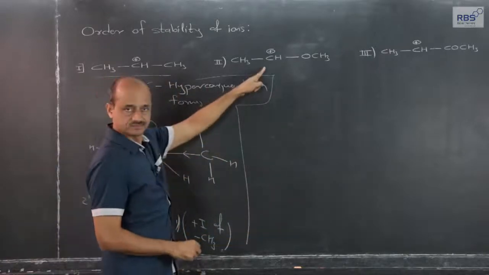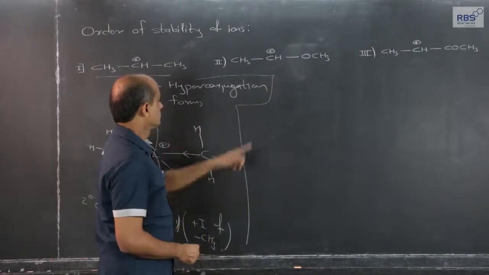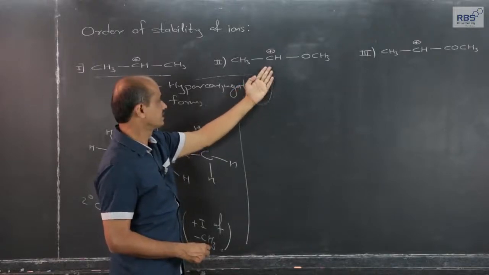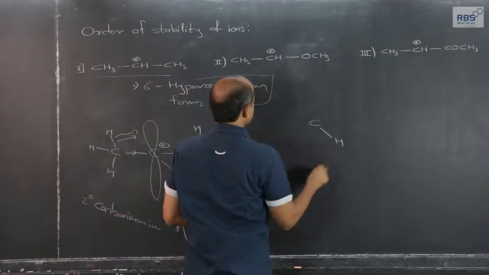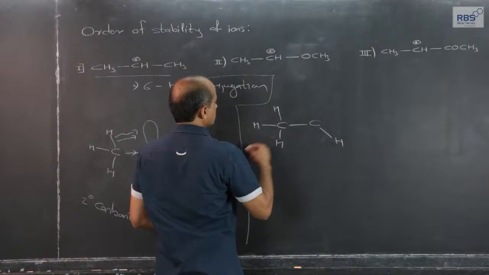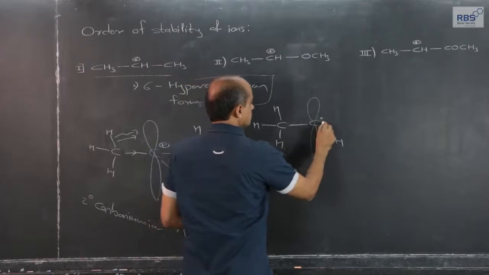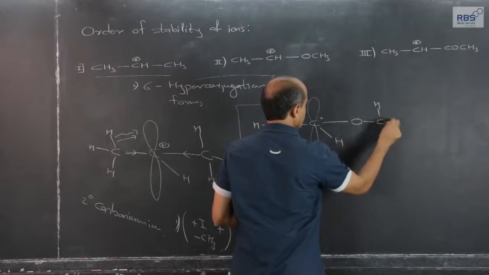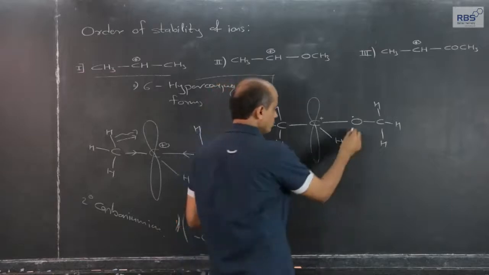Now, let us switch over to this one. Again, this is a secondary carbonium ion. Let us study its stability. What are the factors which decide the stability of this carbonium ion? Let me write it in optimum structural form. 1 methyl group is present on one side. Since it is positively charged, an empty orbital is there, and on the other side a methoxy group is present, with 2 lone pairs on the oxygen atom.